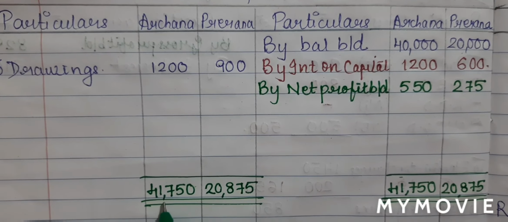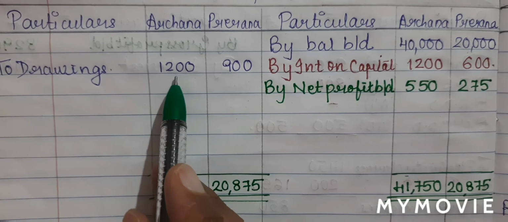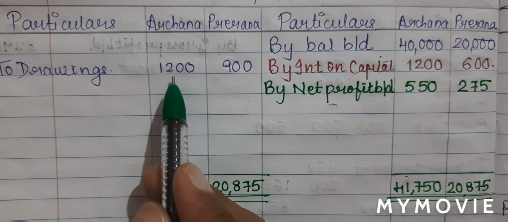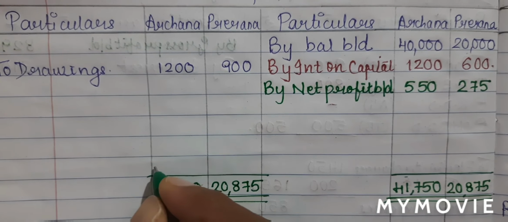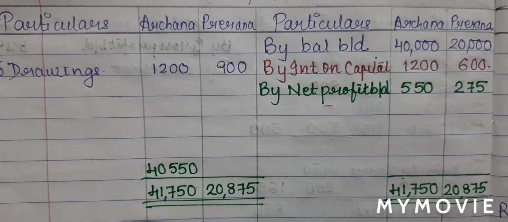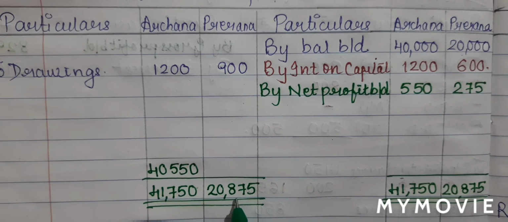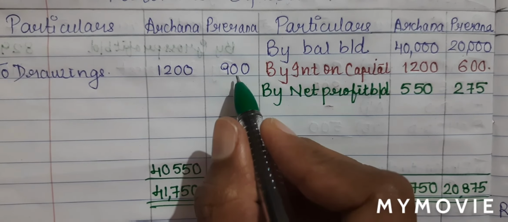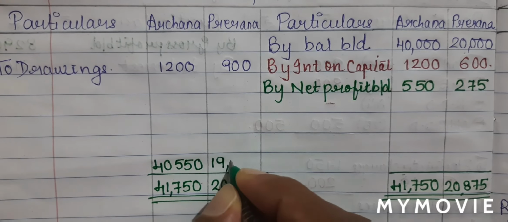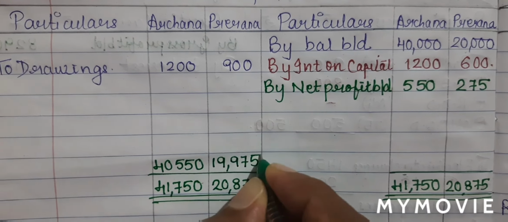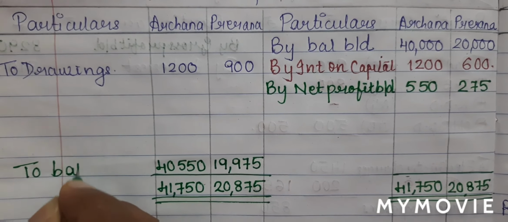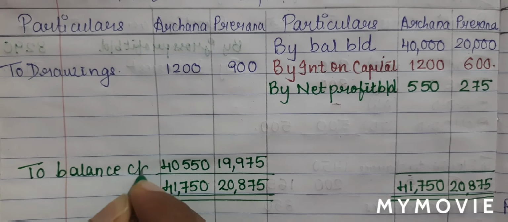Now from the bigger total, I will minus the smaller total. 41,750 minus 1,200, I'll get a balance of 40,550. 20,875 minus 900, I'll get a total of 19,975, which is written on top. Now this is written as to balance carried down.